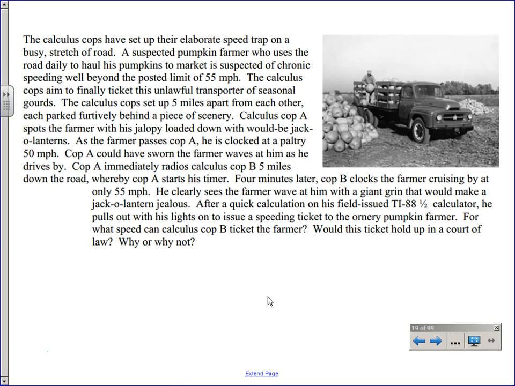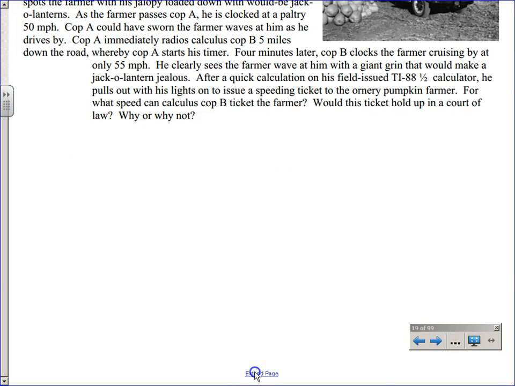Then MVT applies. And what does MVT say? If a function is continuous on the closed and differentiable on the open, then there exists an x equals c in between a to b, such that f prime of c is equal to the average rate of change. And what's another way of talking about f prime of c? Isn't that also the instantaneous rate?